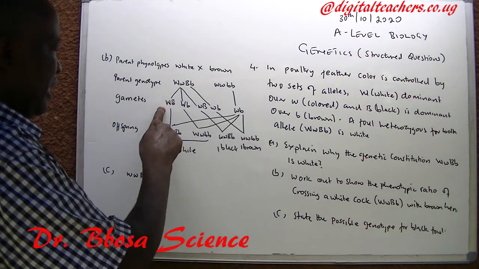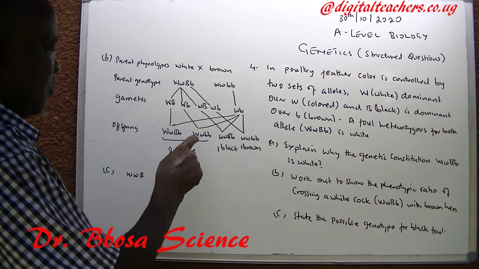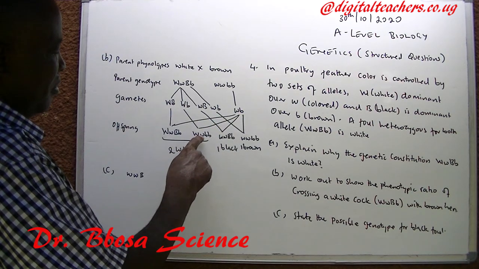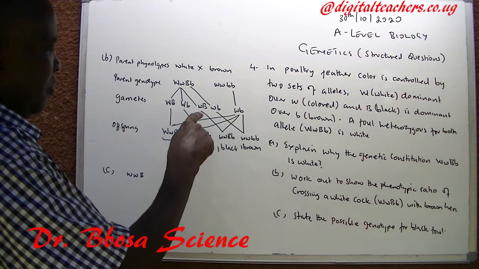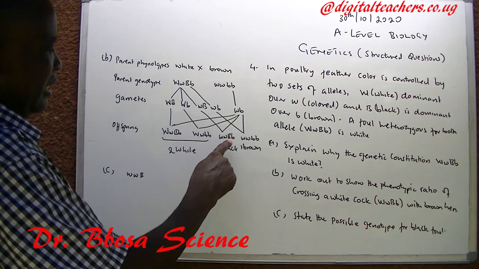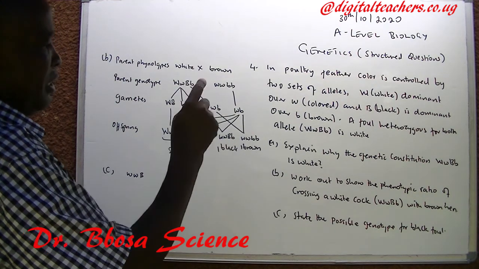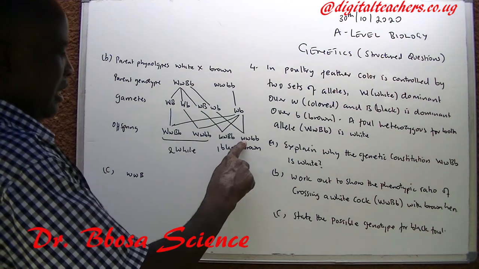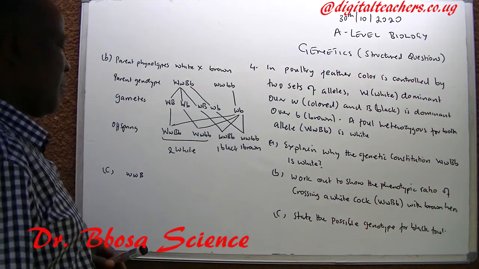When this meets this, it is capital W, capital B, small b. When this one meets this one, you get capital W, small b, small b. When this fertilizes this, small w, capital B, small b. When this fertilizes this, you get small w, small b, small b.